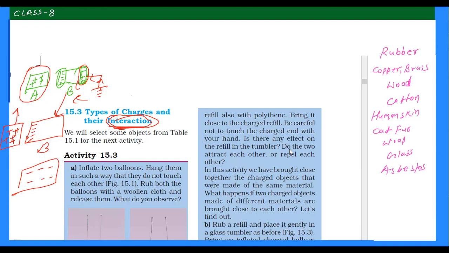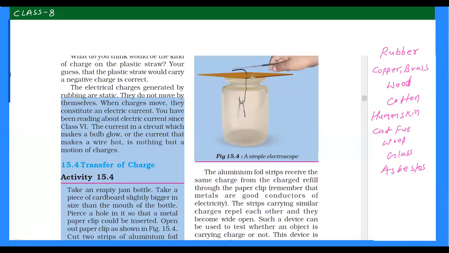So let's start with a device which we can use for detecting whether an object is charged or uncharged. There is a device which can detect whether any object is charged or uncharged. That kind of device is named an electroscope. So how does it work?